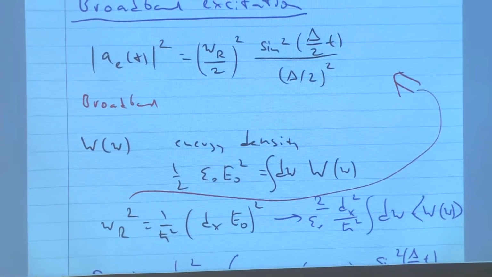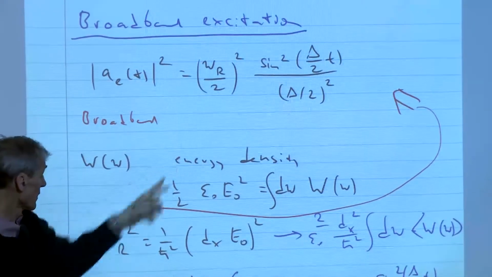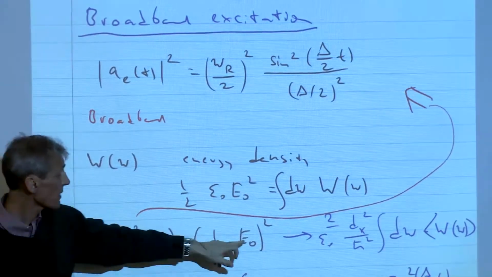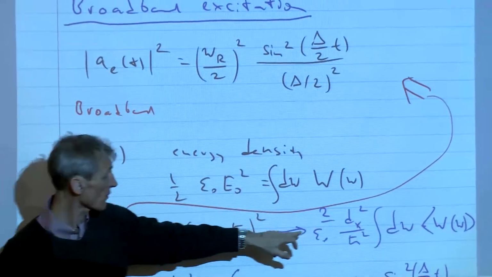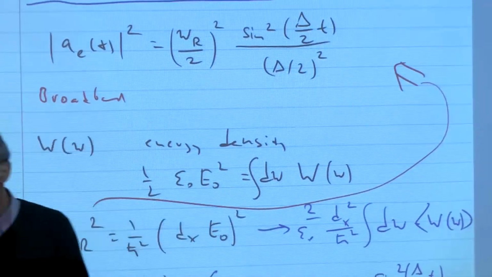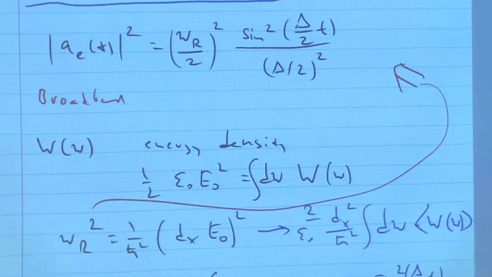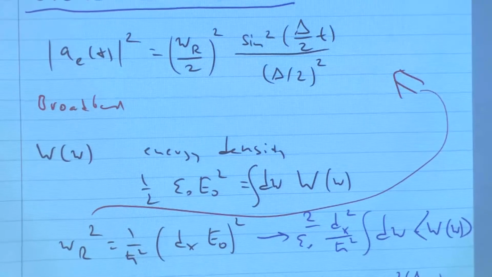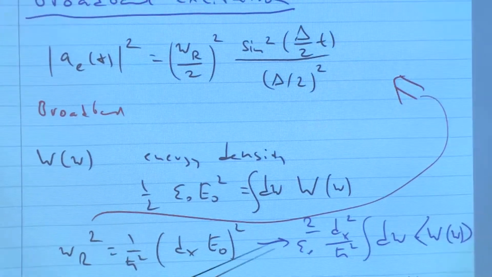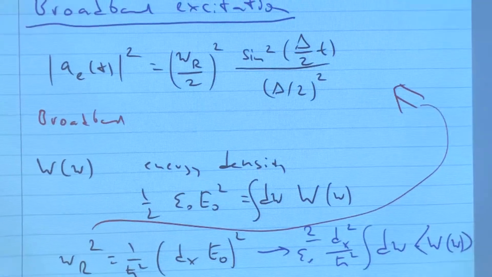What we have to do now is substitute in this formula the Rabi frequency by the electric field, and the electric field becomes, using the connection between electric field and energy density, eventually the Rabi frequency squared gets replaced by an integral over the spectral density.